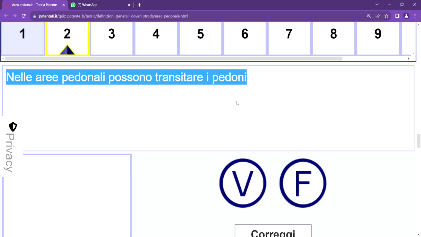number three is vehicles used for the services of the disabled persons, number four are vehicles for emergency services. And above it, on number five, we said that vehicles such as ambulance, vigile del fuoco, police, all those ones belong to the category of vehicles for emergency services. So this very one is vero because leg movement is permitted.